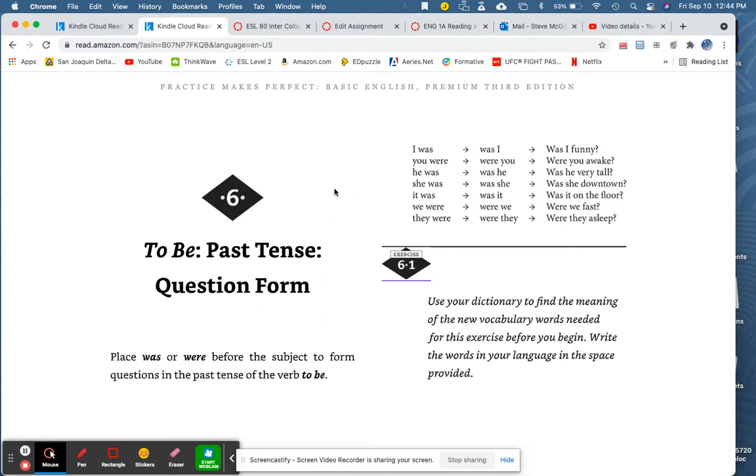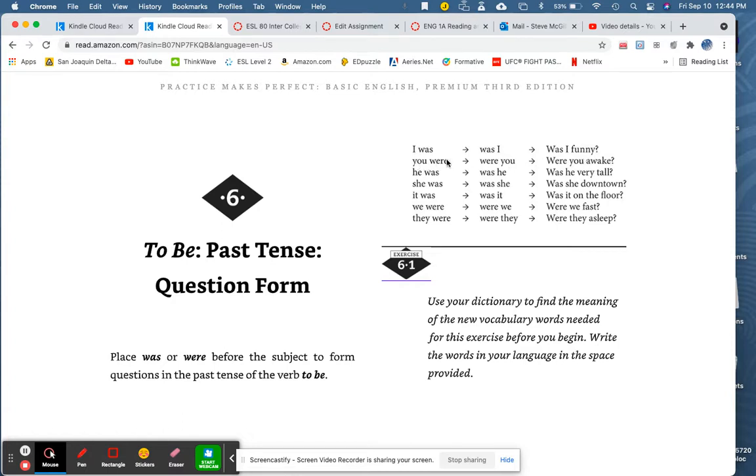When creating a question in the past tense, we first place the verb to be in the front. Let's see what we're talking about here. I was funny. How do I create a past tense question? I take the verb to be, was, and place it in front. Was I funny?